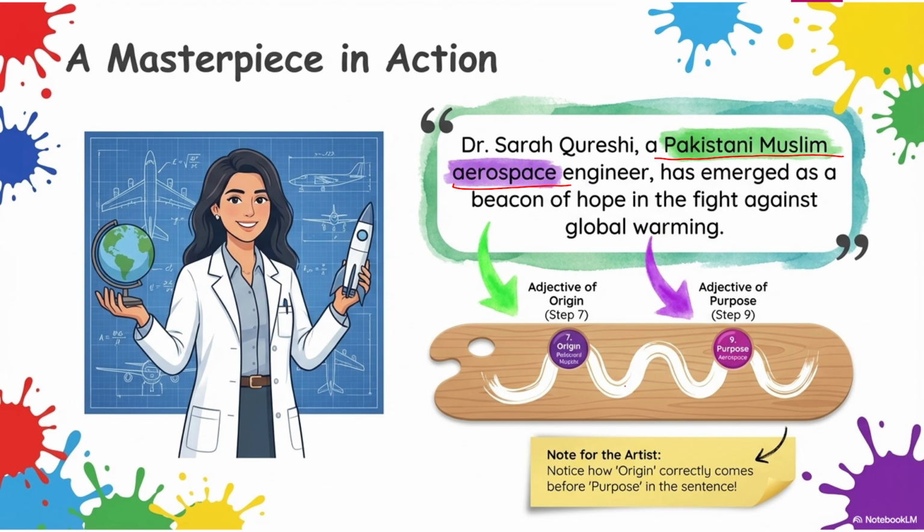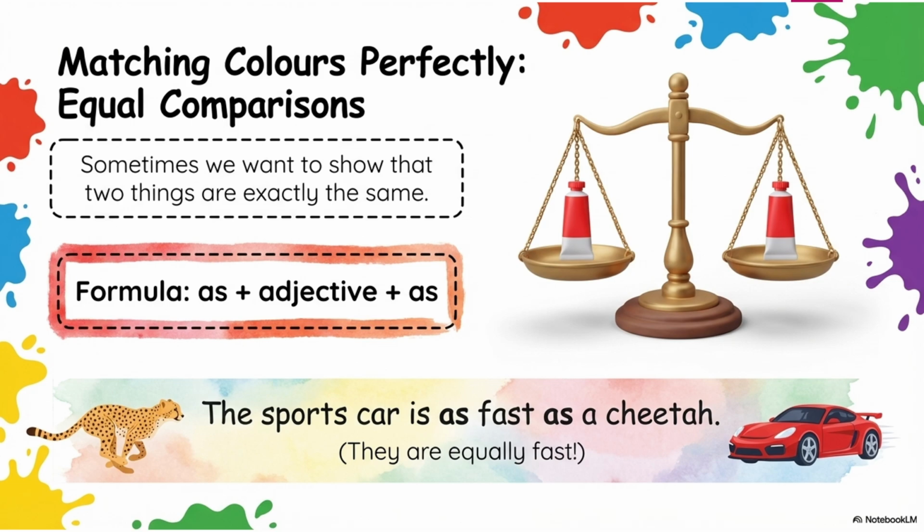You can clearly see that the underlined words are all adjectives. See, the first word, shaded in green, is an adjective of origin. We have to write it first. Then the purple shaded word is a purpose, which comes after that origin. You have to follow these orders, these rules.